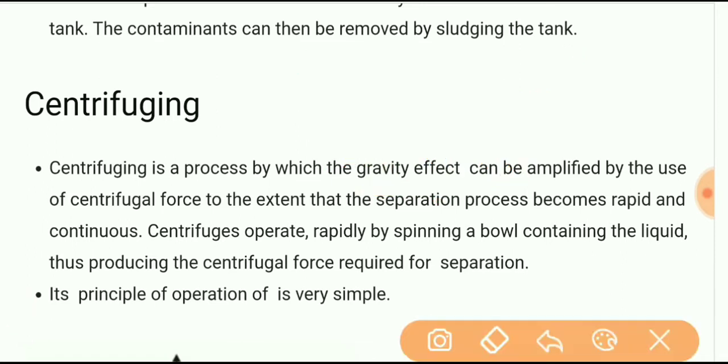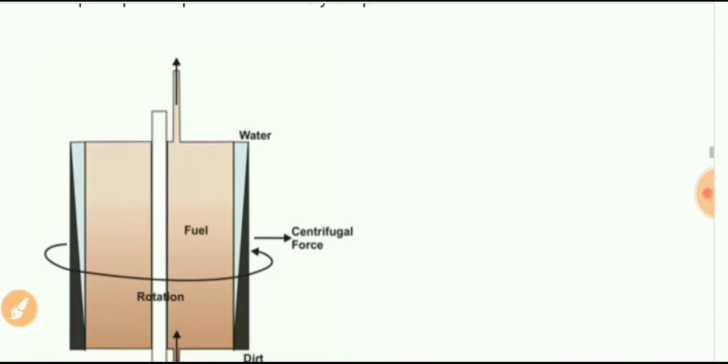But now, centrifuging is a process by which the gravity effect can be amplified by the use of centrifugal force. That means simple gravity effect is displaced by centrifugal force. Let us understand it by figure.